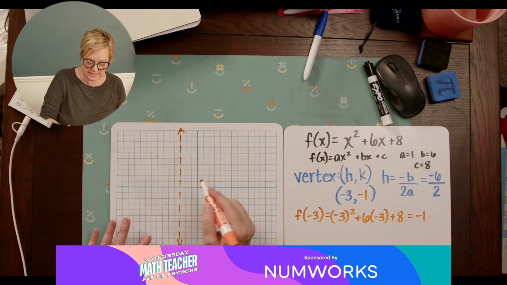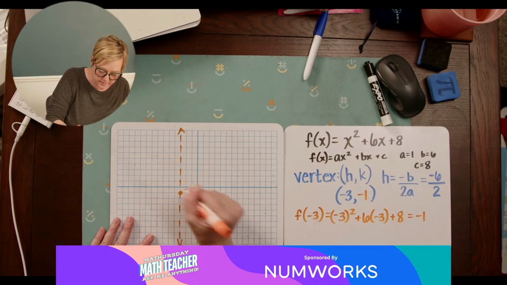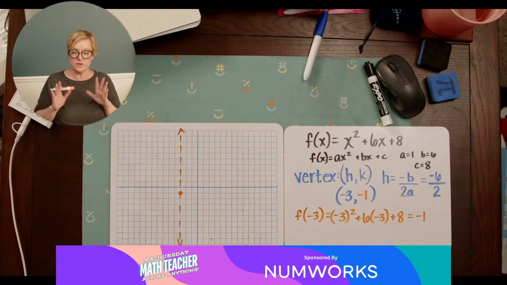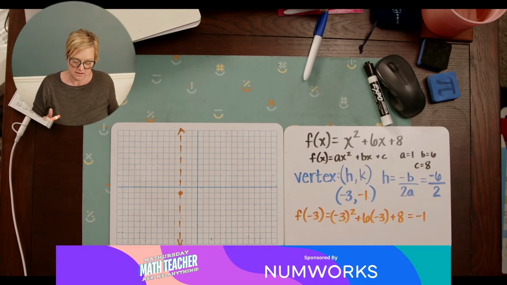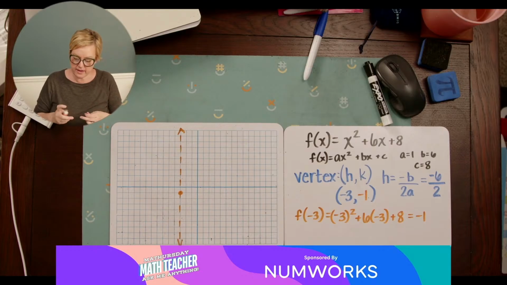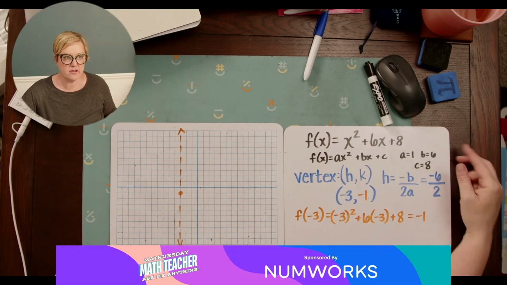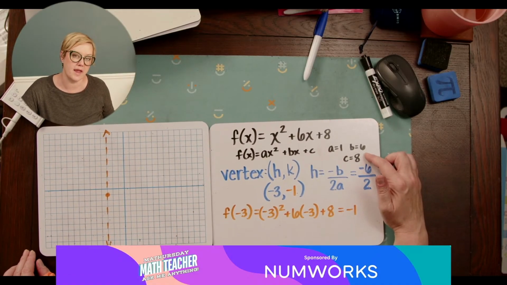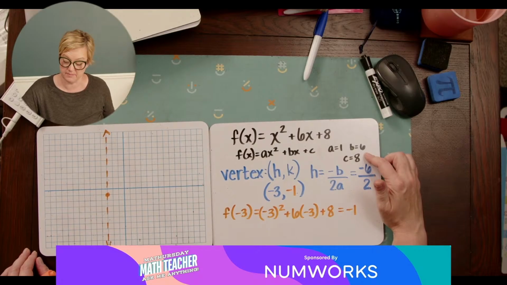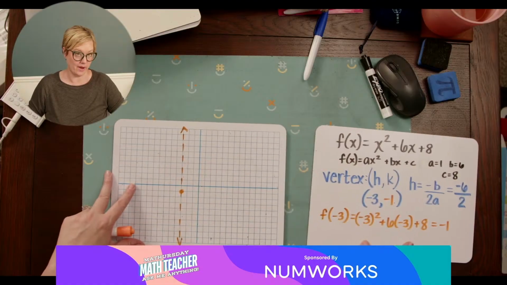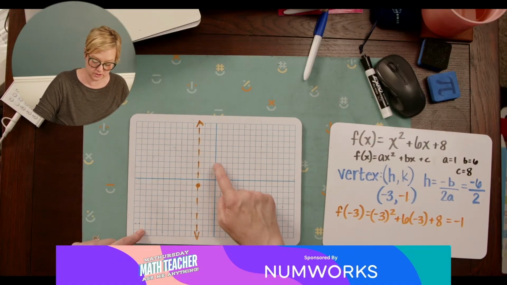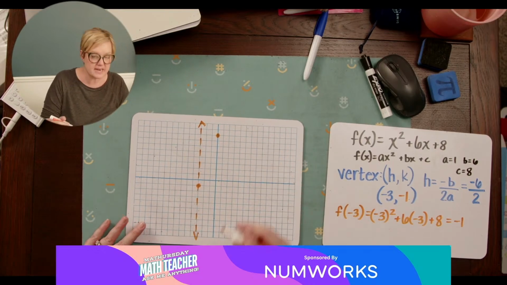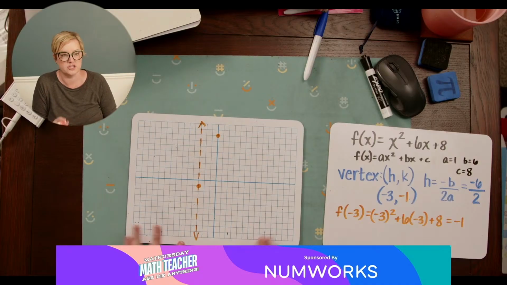Okay, so our vertex is at -3, -1, so my vertex is right here. There we go. There's my vertex. All right. So now when I'm graphing, when I look at this, my C value, if it's in standard form, actually tells me my y-intercept. My y-intercept is 8. So I can go ahead and graph 8. I go 1, 2, 3, 4, 5, 6, 7, 8. The y-intercept is the y-intercept. It never changes no matter what kind of equation you are graphing.